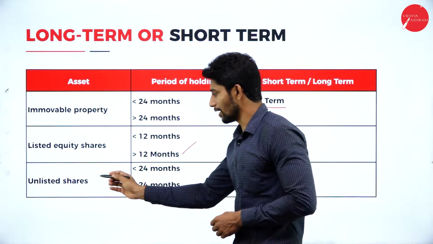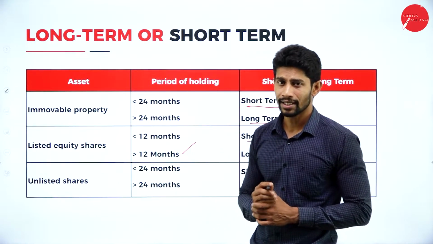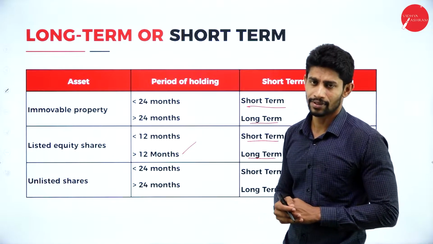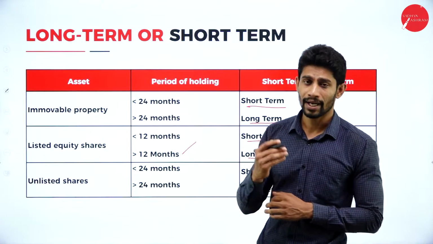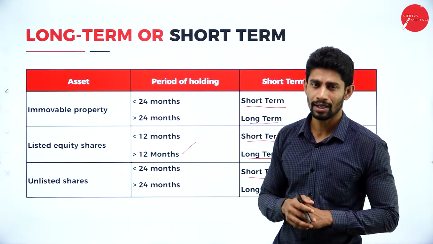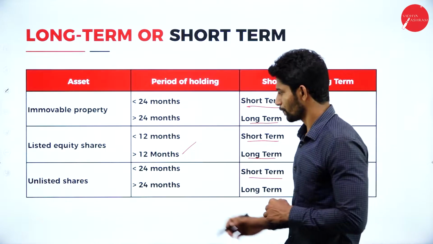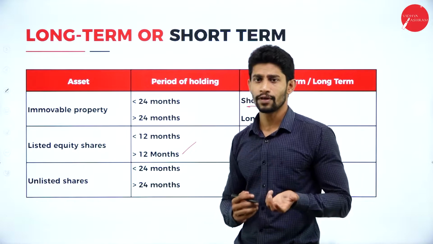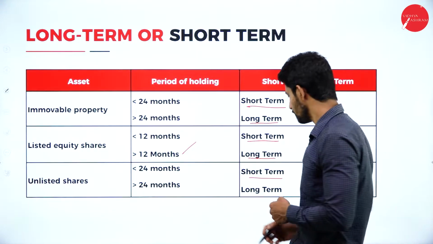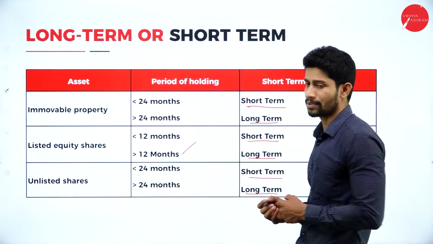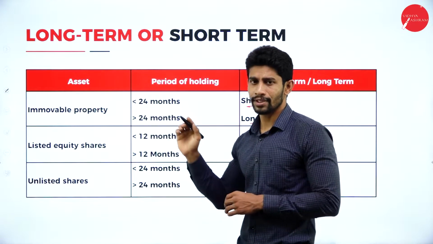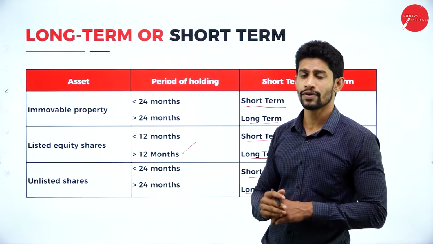Okay. Next, unlisted shares. If they are held for less than 24 months by the assessee, then it is a short-term capital asset. In case the unlisted shares are held for more than 24 months by the assessee, then it is called a long-term capital asset.